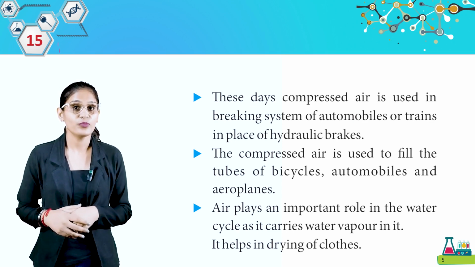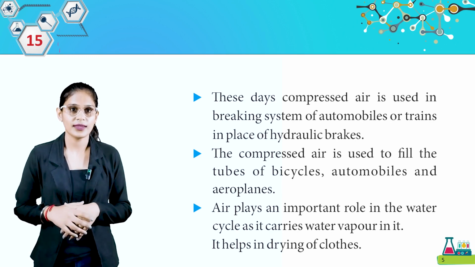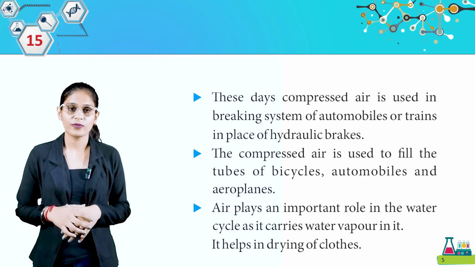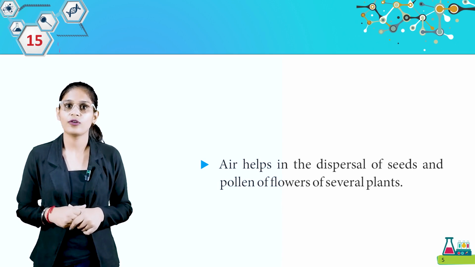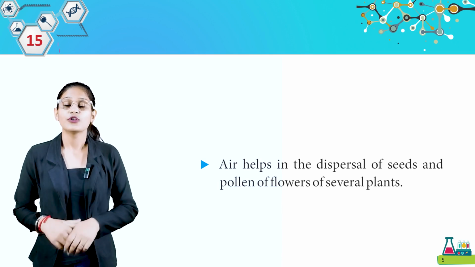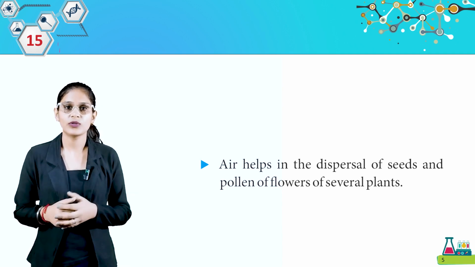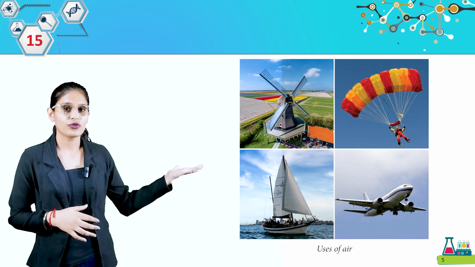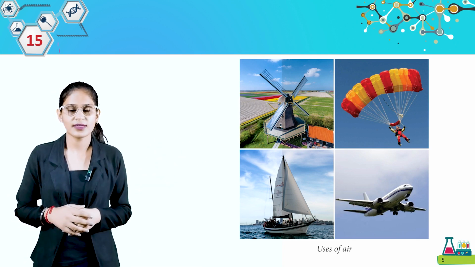Air plays an important role in the water cycle as it carries water vapor in it. It helps in drying of clothes. Air helps in the dispersal of seeds and pollen of flowers of several plants. So students, these are some uses of air. I think you all know about these things. Look at these pictures. There are uses of air in sailing boats, parachutes, aeroplanes and some other things.